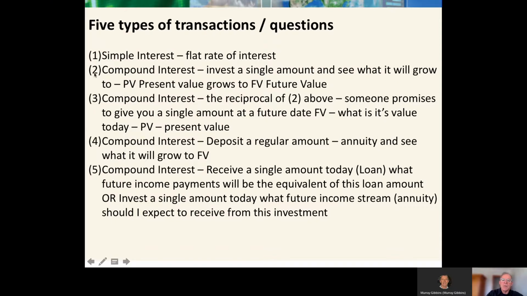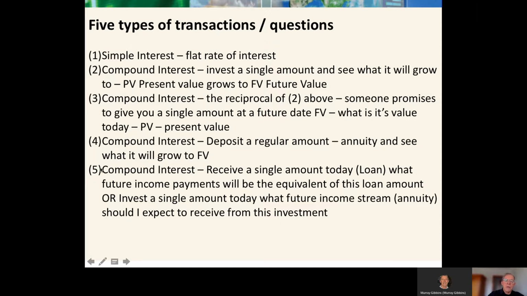Again, these items 2 and 3 are questions involving just one lump sum. So when you read a question, the giveaway is something like, Joe Bloggs invests $1,000 at such and such a time and leaves it there for 3 years. That gives you an idea that this is just a lump sum.